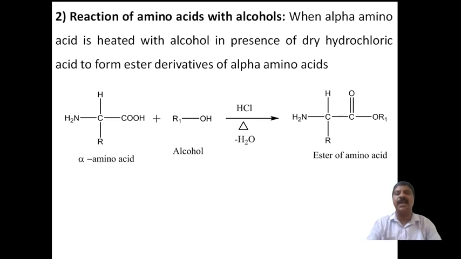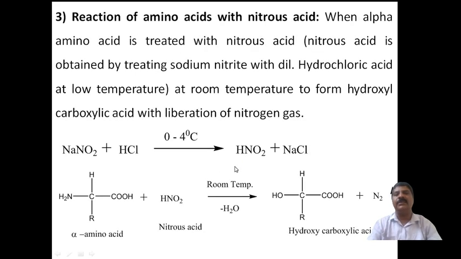And this reaction is called the esterification reaction of alpha amino acid. That is simple. Now coming to the third reaction: the action of nitrous acid on alpha amino acids. Explain the reaction between amino acids and nitrous acid.